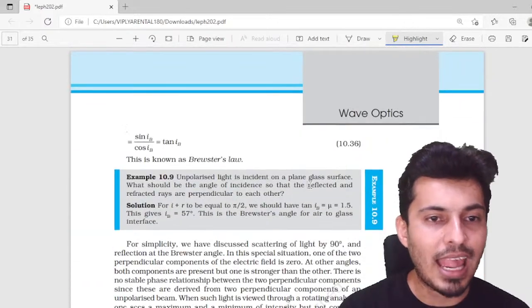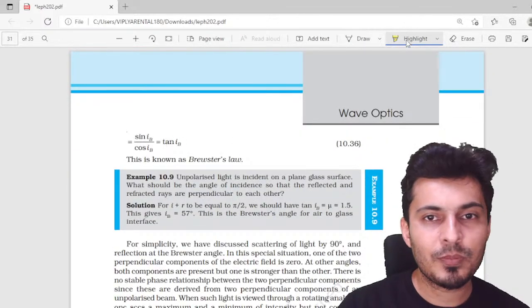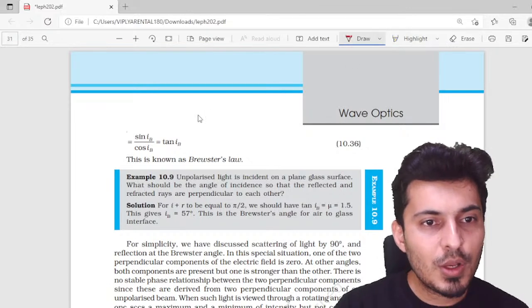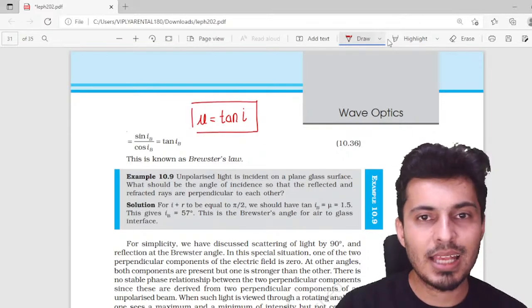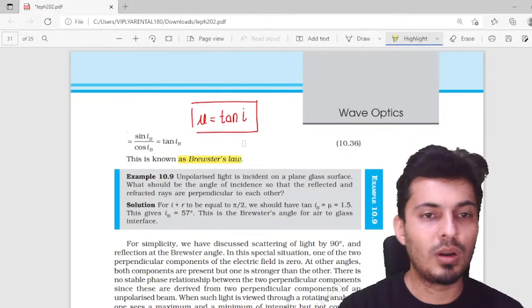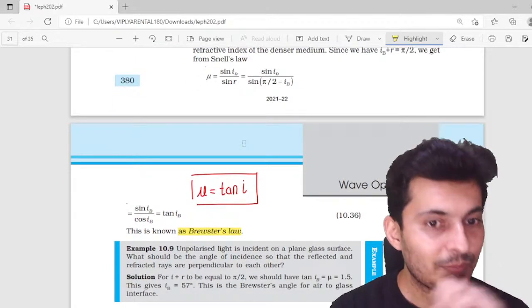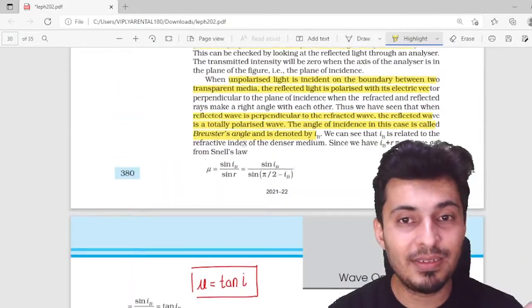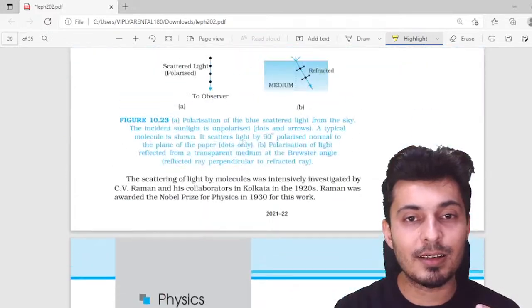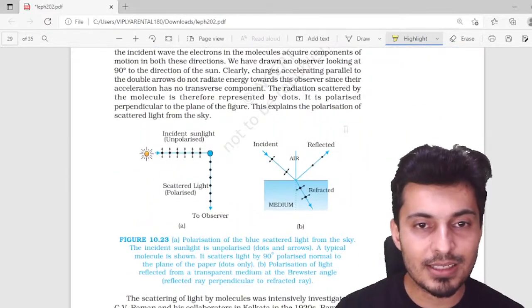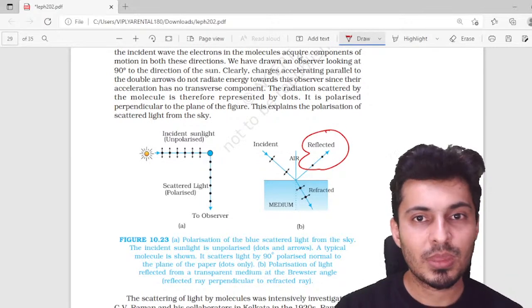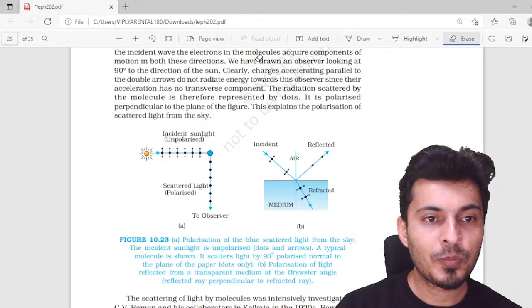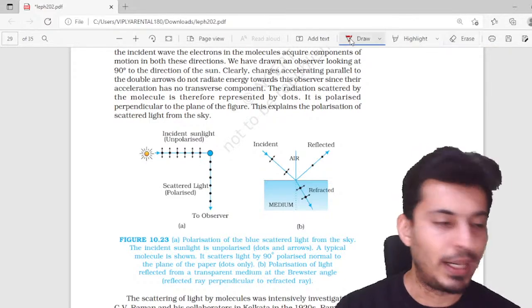That Brewster's angle formula is this one: mu is equal to tan of the angle of incidence. This is called your Brewster's law. So when tan of the angle of incidence is mu, the refractive index, then the entire light which is reflected over here will get completely polarized. That's something you need to know. Keep this in mind.